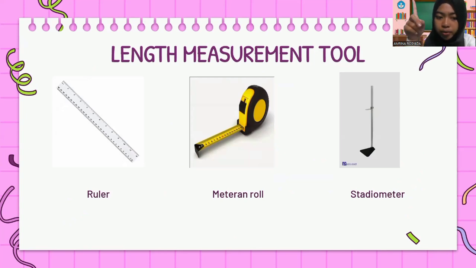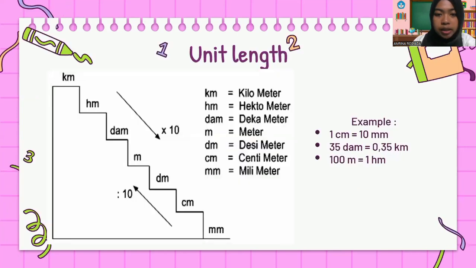Is there anyone who has never seen them? Good, everyone understands. Then the units of length are kilometer, hectometer, decameter, meter, decimeter, centimeter, and millimeter.